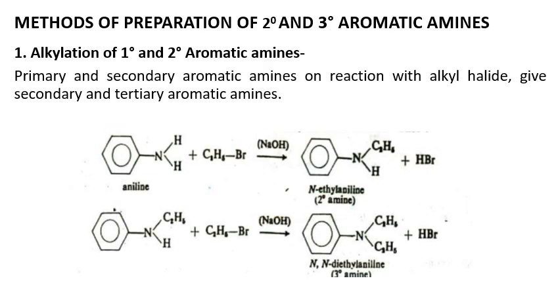Next, methods of preparation especially for secondary and tertiary aromatic amines. First, alkylation of primary and secondary aromatic amines. Primary and secondary aromatic amines react with an alkyl halide like ethyl bromide in the presence of sodium hydroxide to give secondary and tertiary aromatic amines like N-ethyl aniline and N,N-diethyl aniline.